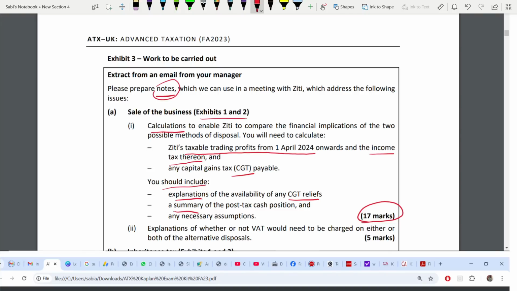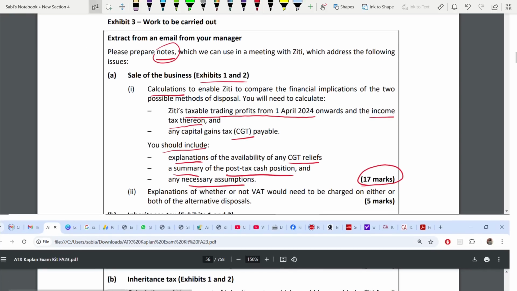Okay. Post tax cash position. That means after you deduct the tax from your proceeds, what is the cash position? Any necessary assumptions. Don't say you don't have any assumption. You should have some assumptions. Next, second part. Whether or not VAT will need to be charged on both alternatives or not. This is about VAT. 5 marks.